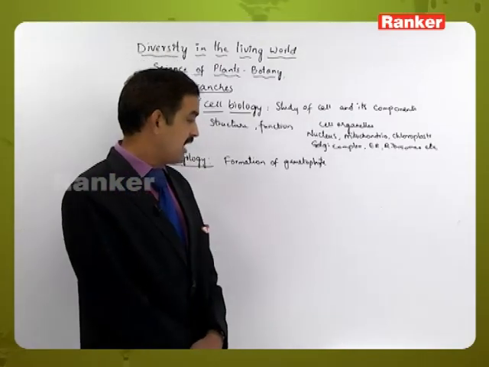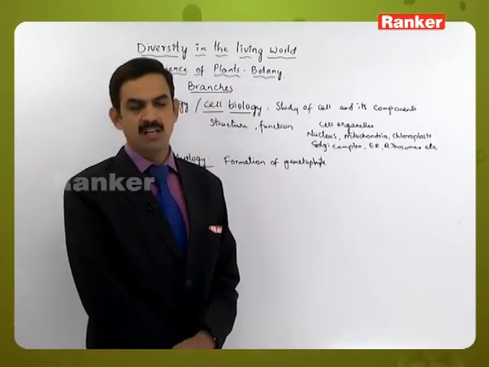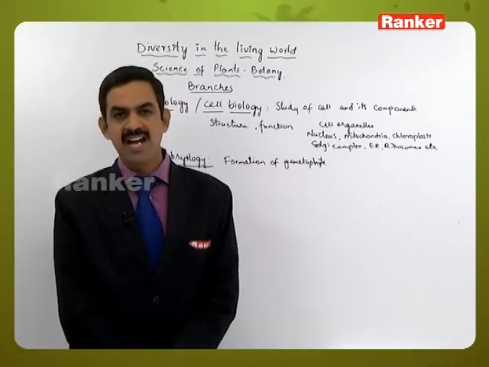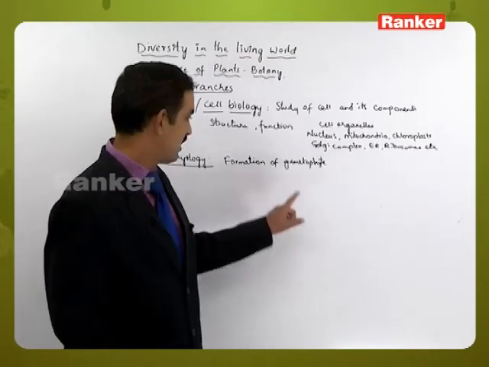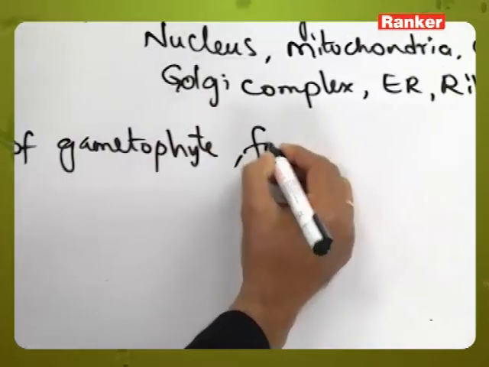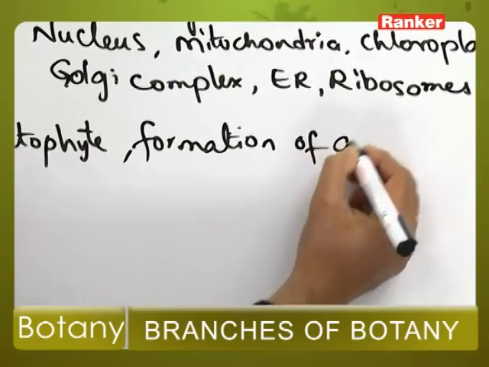In the lower organisms, only one type of gametophyte is there up to bryophytes, but the two types of gametophyte formation start in the pteridophytes, which is carried out up to the angiosperms, including gymnosperms. So that is the formation of the gametophyte, and also the formation of gametes. From the gametophyte, the gametes will be produced.